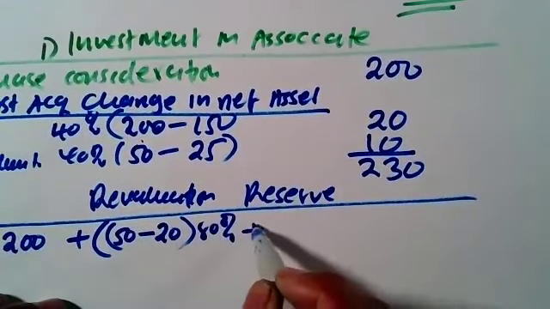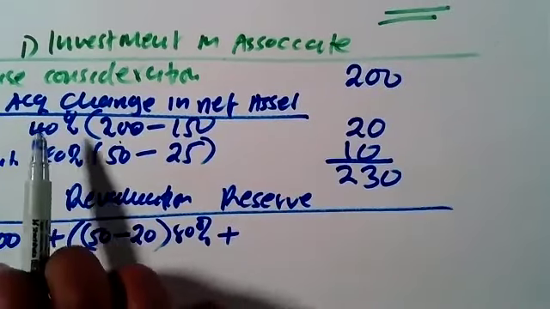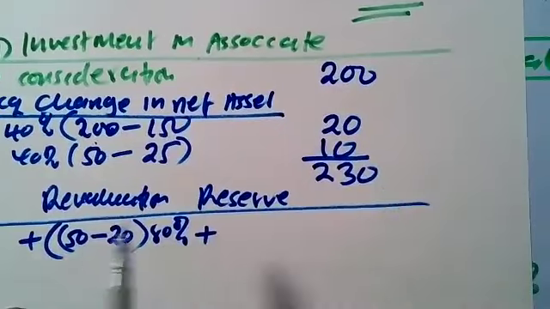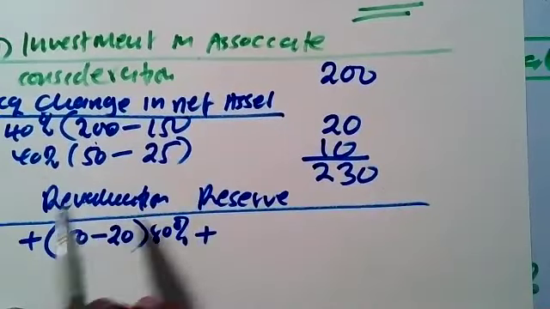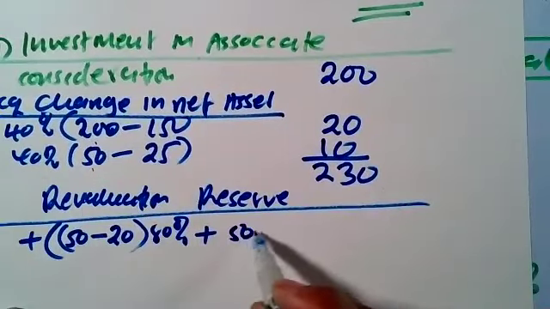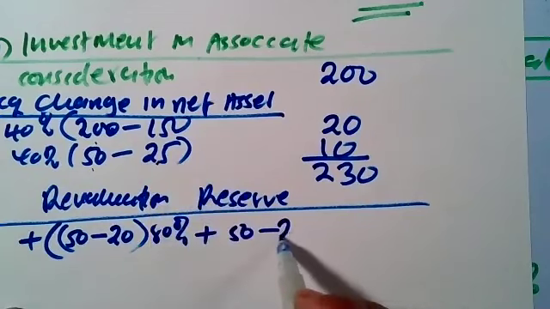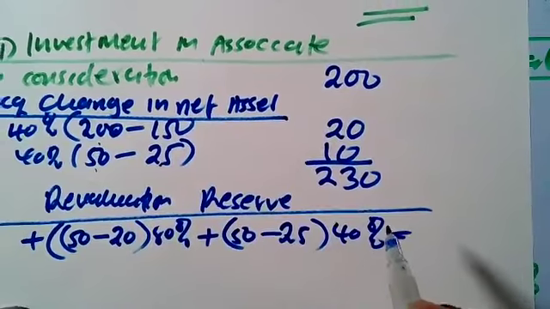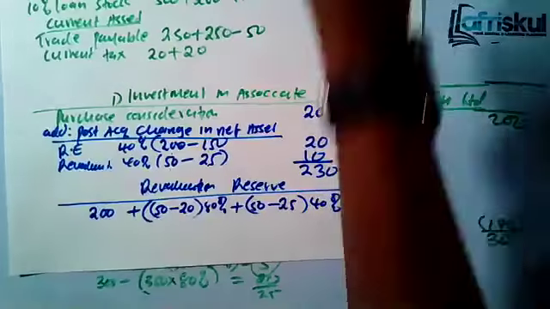Plus, for the associate, it's 50 minus 25, and you take 40%. We are taking the post-acquisition changes.